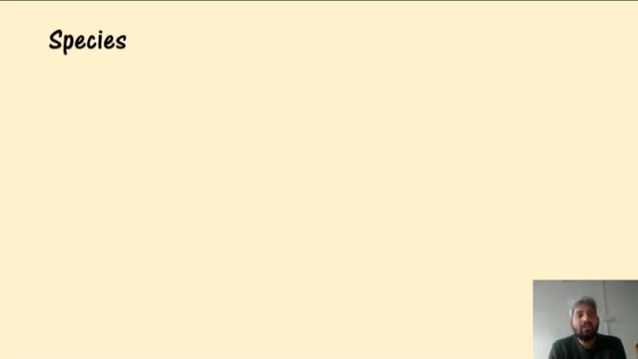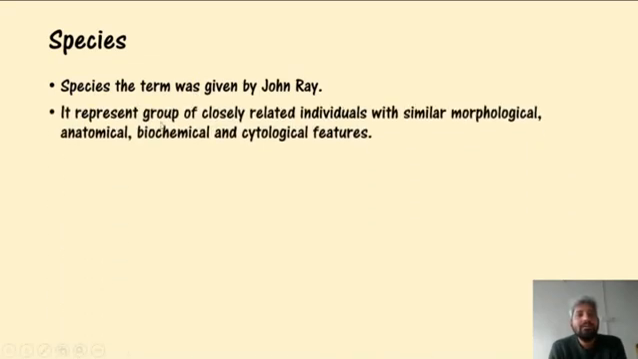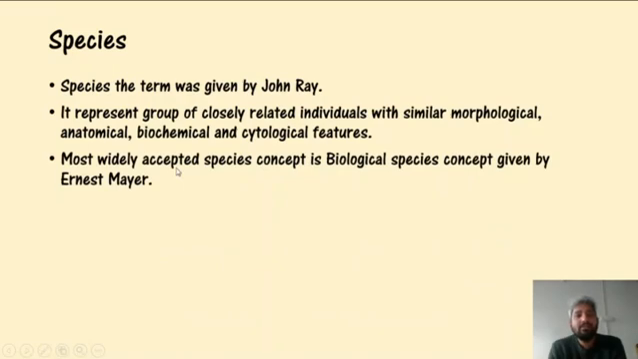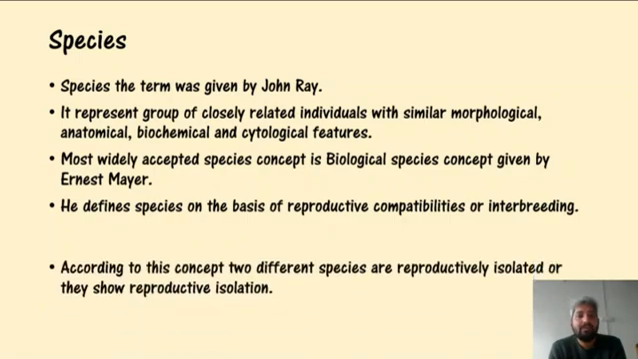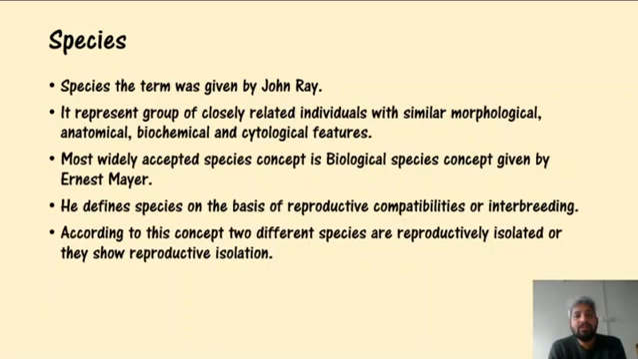Okay, now we are going to talk about next, that is species. The term was given by the scientist John Ray. It represents a group of closely related individuals with similar morphological, anatomical, biochemical, and cytological features, and the members are of the same species, closely related. Most widely accepted species concept is the biological species concept, which was given by the scientist Ernest Mayr. It defines species on the basis of reproductive capabilities or interbreeding. According to this concept, two different species are reproductively isolated, or they show reproductive isolation.